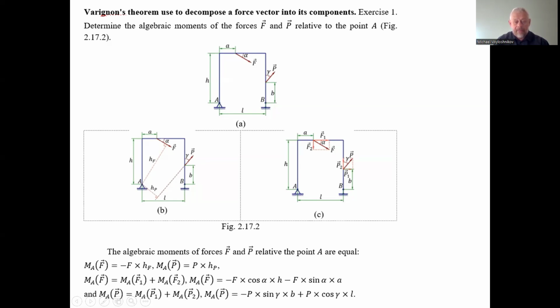Excuse me. This is the horizontal component of P, so it rotates clockwise and has a minus sign, with the sine of the angle of inclination and the arm RB, and plus, rotating counterclockwise, the magnitude of P multiplied by cosine gamma and multiplied by L. So we found the rotating moment not by finding the arms of the forces themselves, but just the arms of the components of forces, which are the resultants.